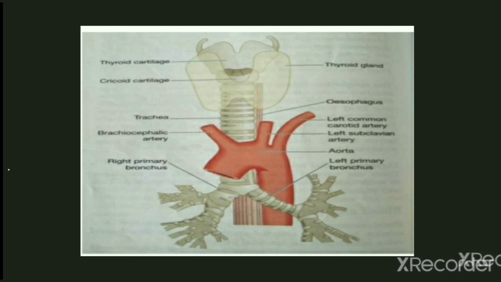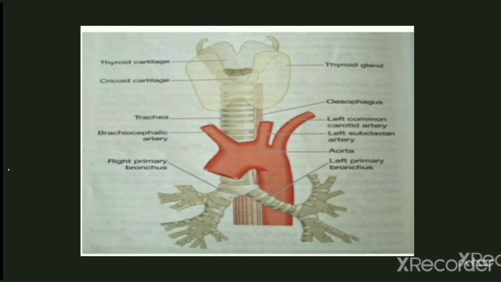Mostly the structure of the trachea is composed of three layers of tissue. The first is fibrous and elastic tissue, the second is smooth muscle, and the third is ciliated columnar epithelium. It is held open by 16 to 20 incomplete cartilage rings. You can see this is C-shaped cartilage, about 16 to 20 in number.